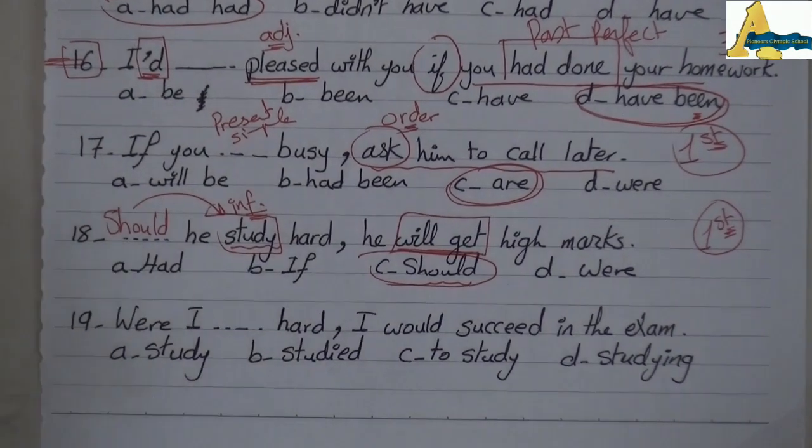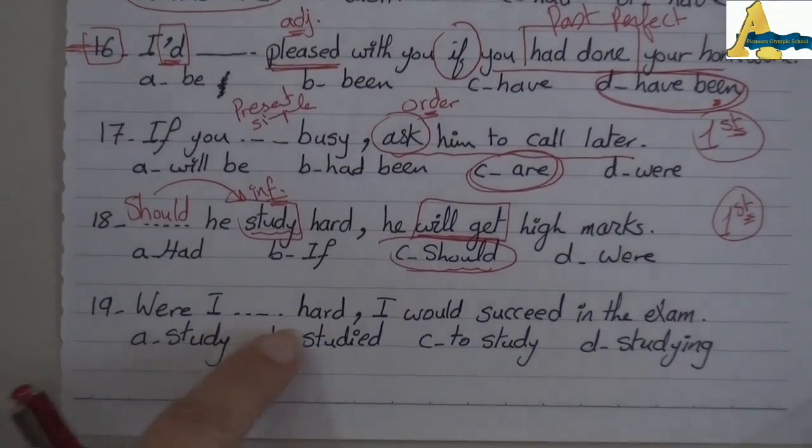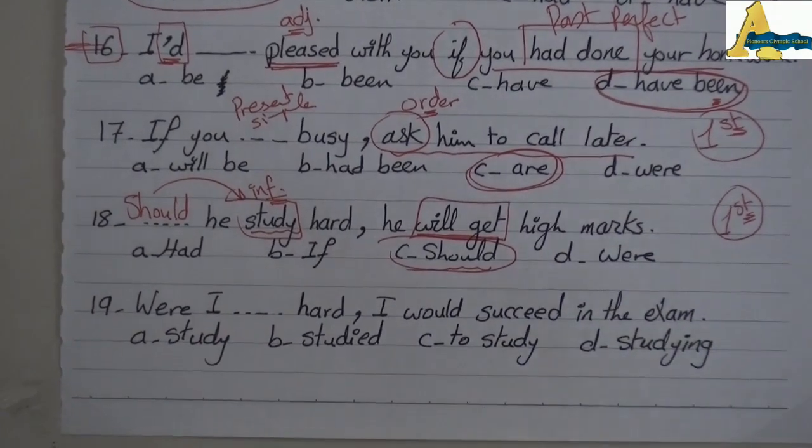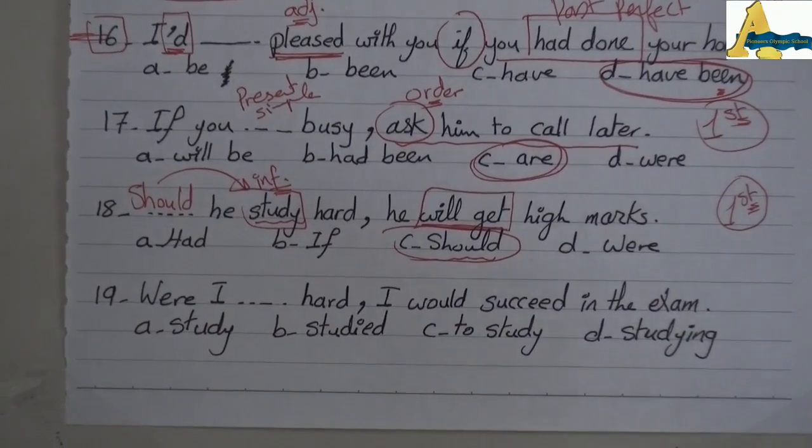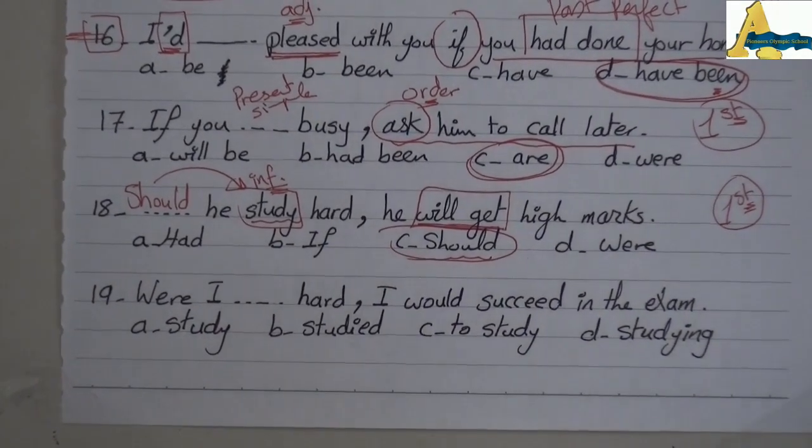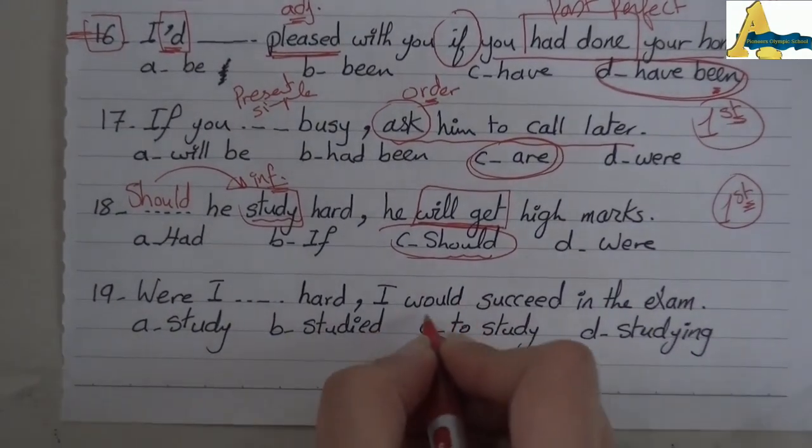Number 19. Were I to study hard, I would succeed in the exam. Were I to study hard, I would succeed in the exam. Where's the complete clause? Would succeed.